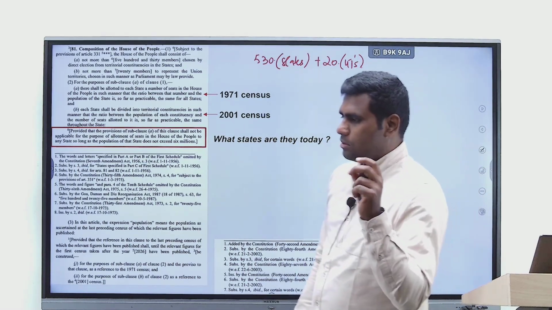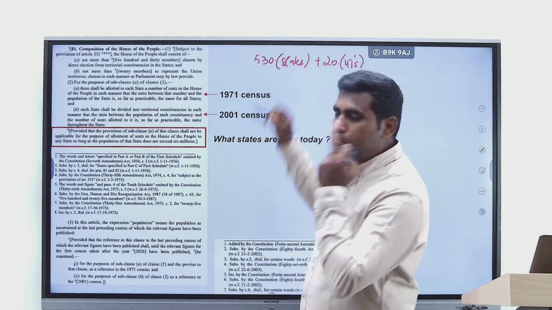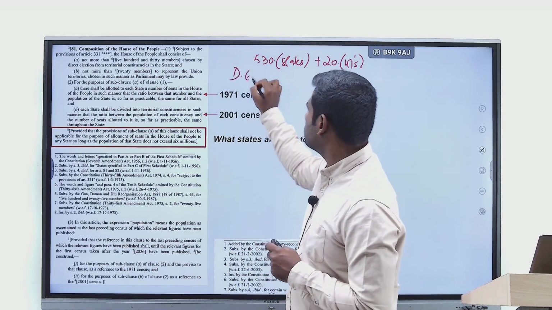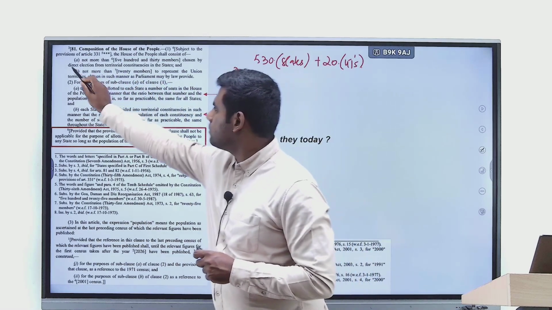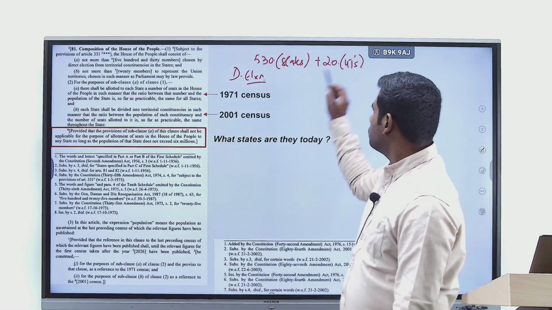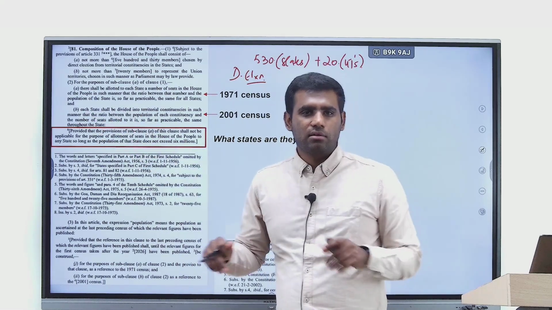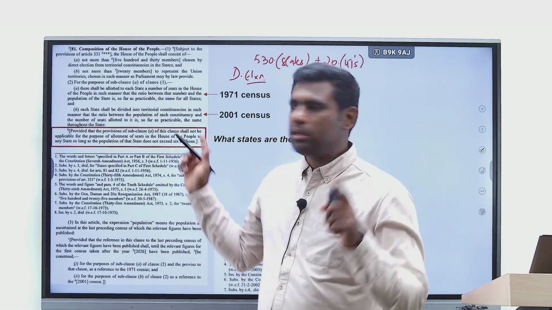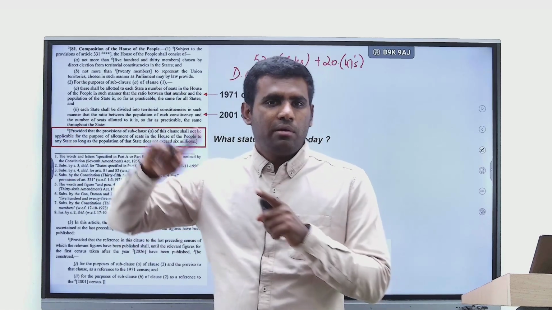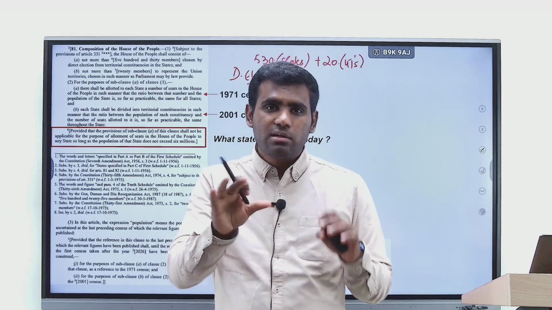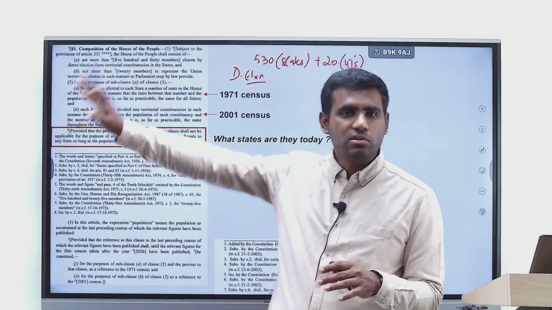How are these 530 members from different states going to be chosen? They are going to be chosen by direct election. Where is it given? It is given directly here. But when it comes to union territories, it is the same case as the preceding article, just like how we discussed in Article 80. The method is not given explicitly in the Constitution.